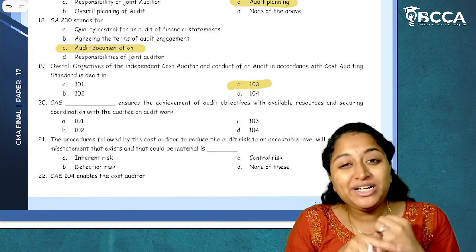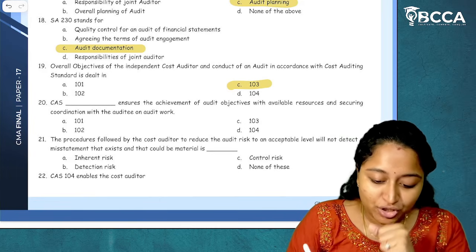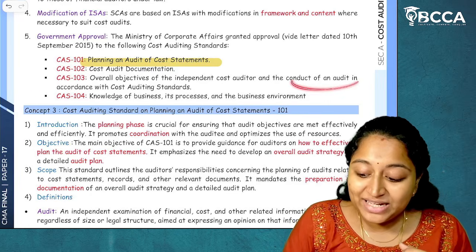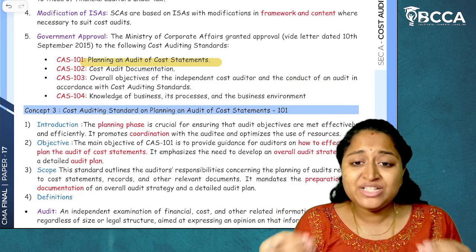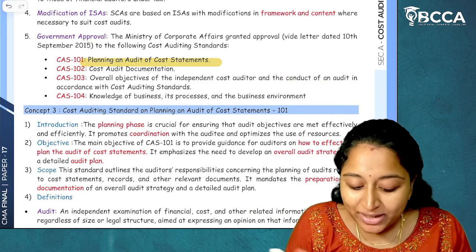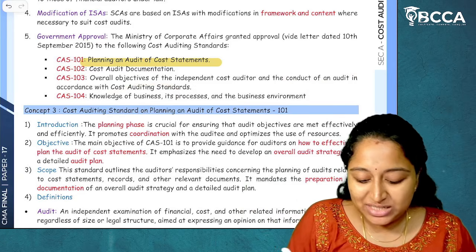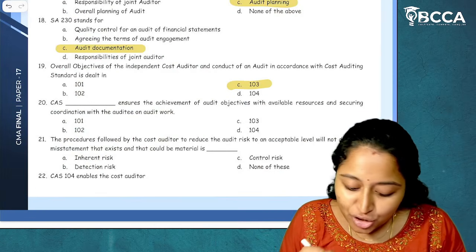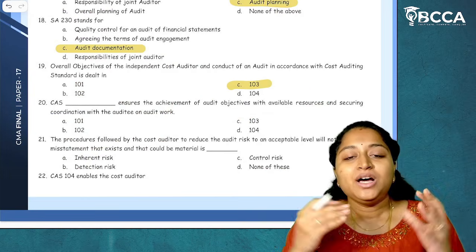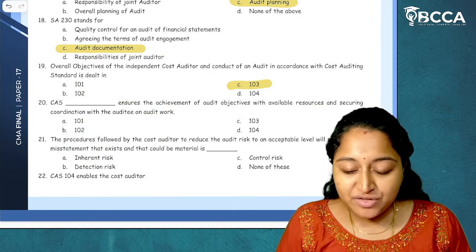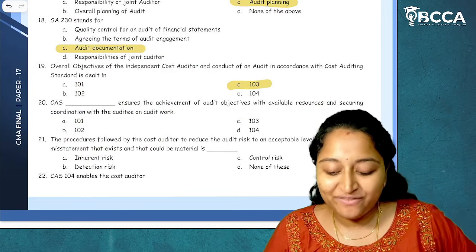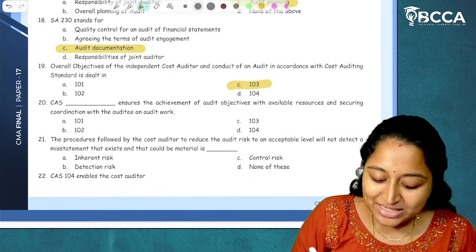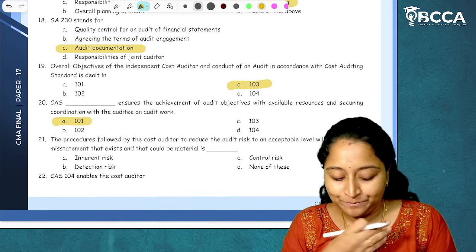Now, in documentation, we'll record everything. Whereas in the conduct of audit, we'll check about how the auditor has to do the audit. And fourth is about knowledge of business. Now, all these three are not justifiable at all. Whereas in planning of audit, what do we do? We decide about our audit objectives and we will go for the available resources analysis, and based on that we will do the planning. So the answer will be option 101. I hope it is clear.